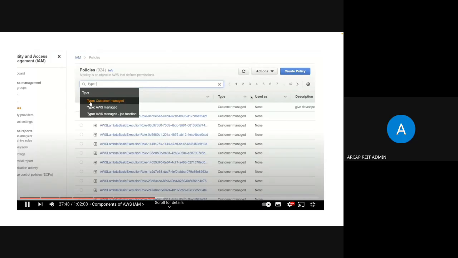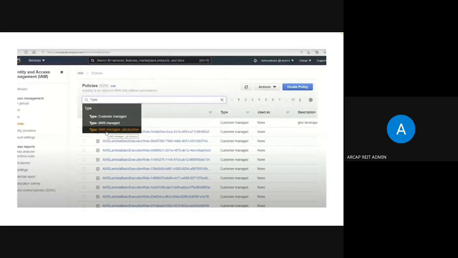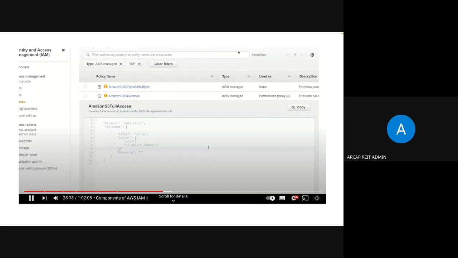So how do we create a policy? In IAM, you first go to IAM, then go to Policies, where you can specify the type of policy you are writing. Or you can directly click Create policy. Then when you select a type like AWS managed or job function, it will give some predefined policies.